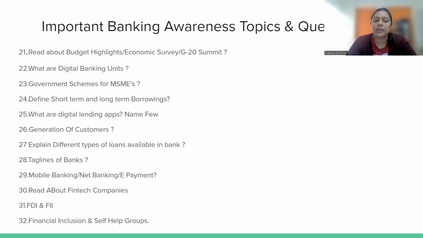Next is, what are digital banking units? For this, I have already shared a document in one of my posts. You can go through it. Government schemes for MSMEs. आपको पता होना चाहिए what are the government schemes for micro, small, medium enterprises.